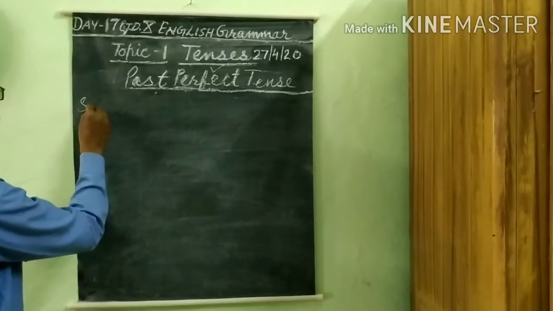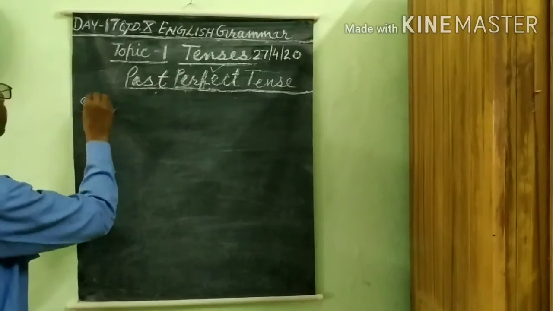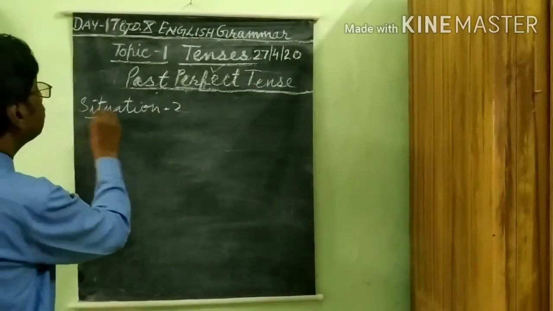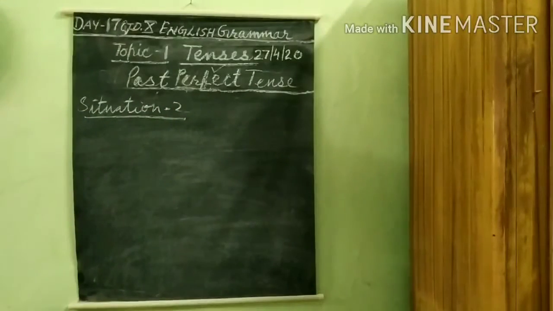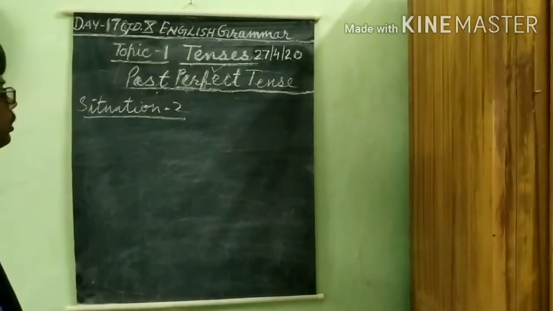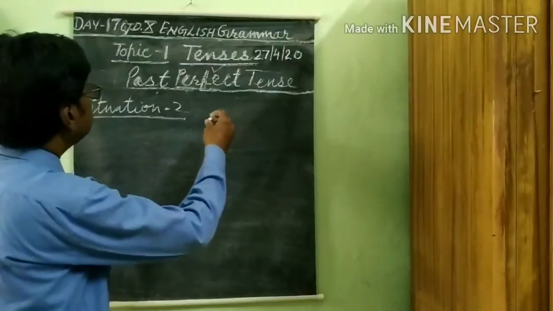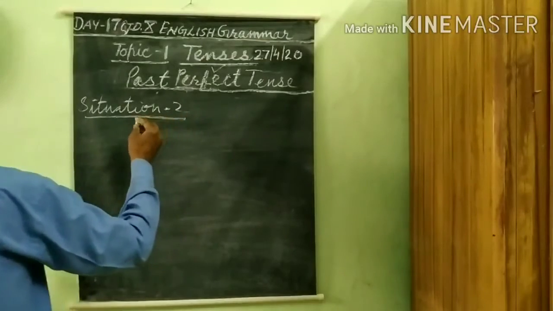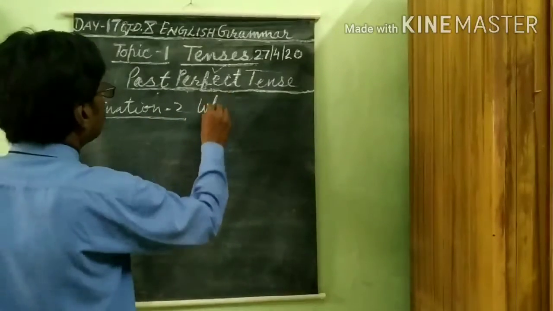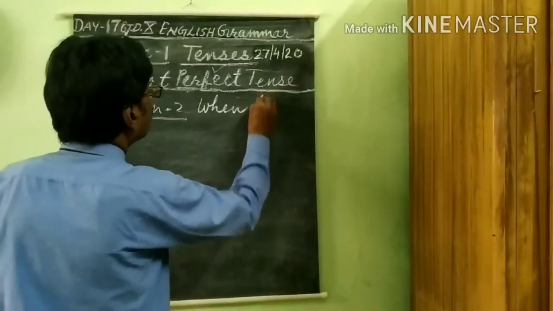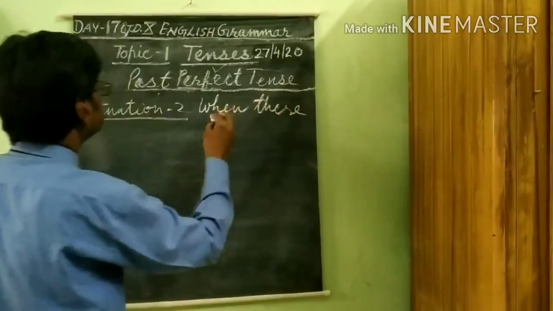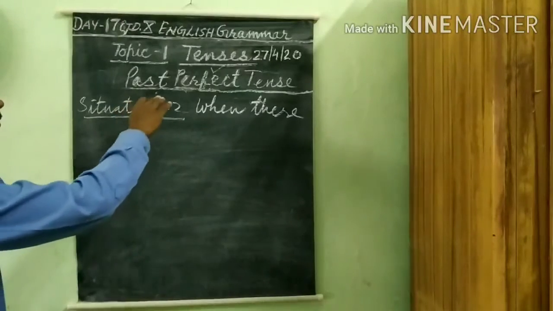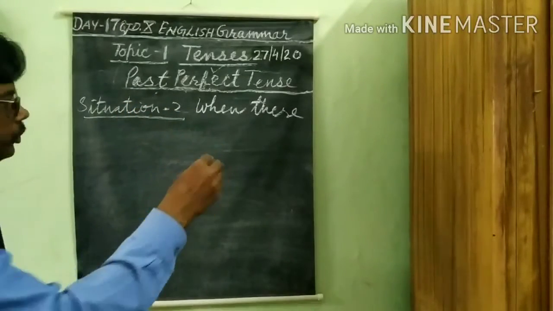Situation number second. In definition, we learned one situation, and the situation number 2 we will learn here. Try to understand this situation in which past perfect tense is used.